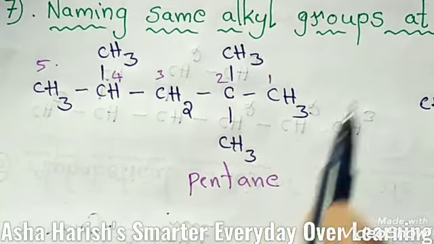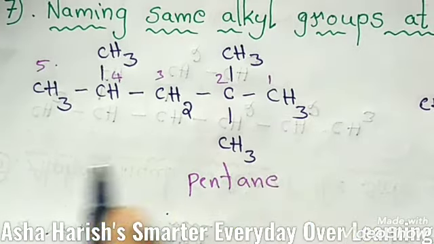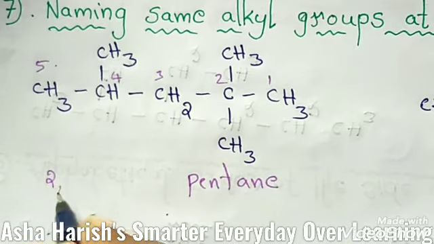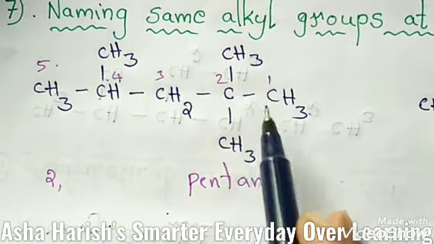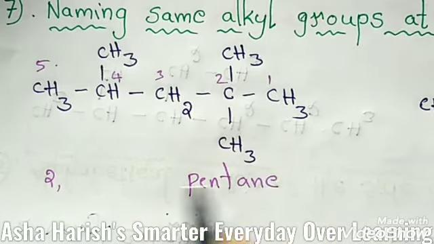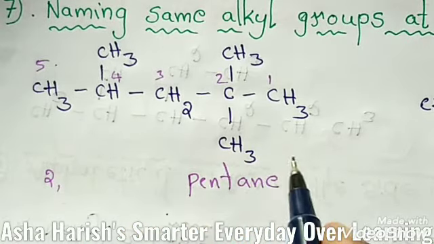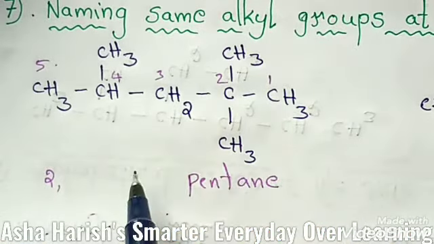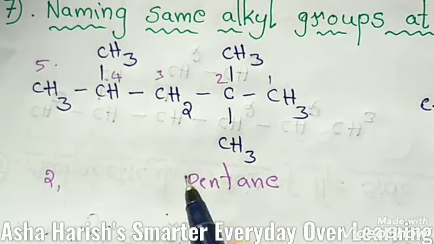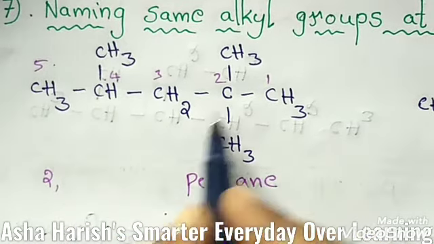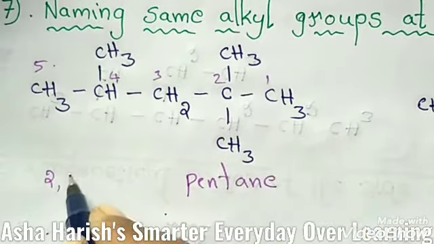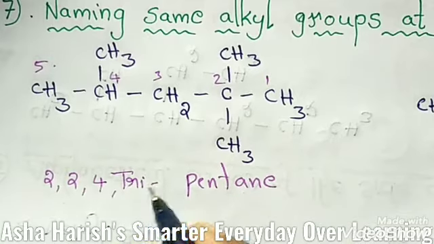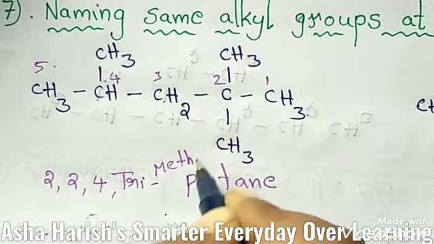Right. And now how you can indicate these 3 methyl groups: the positional number of each alkyl group is separated by commas, if any number here, second, 2 methyl, like that, commas. And students, prefixes such as di for 2, tri for 3, tetra for 4 are attached to the name of the alkyl group according to the number of alkyl groups. However, the prefixes di, tri, tetra are considered just like this at the second carbon. And 2, 2 and 4, how many are there? Three are there, trimethyl.